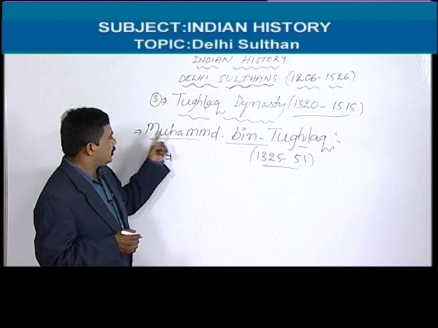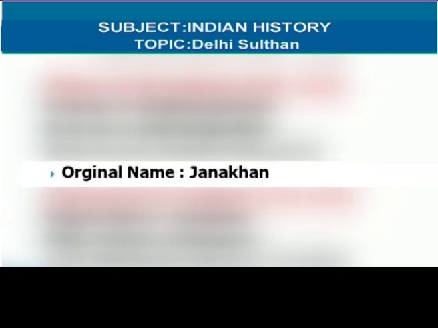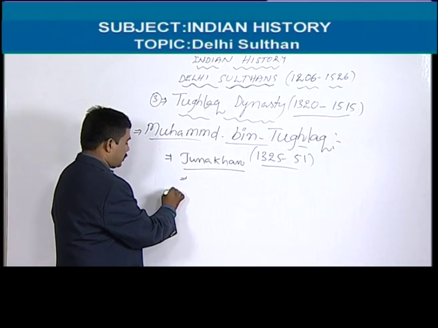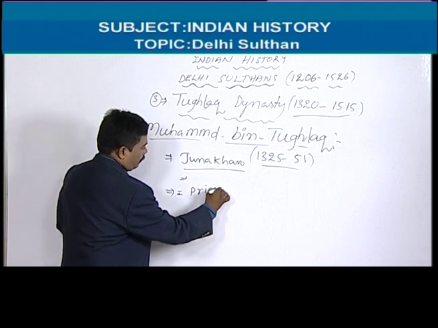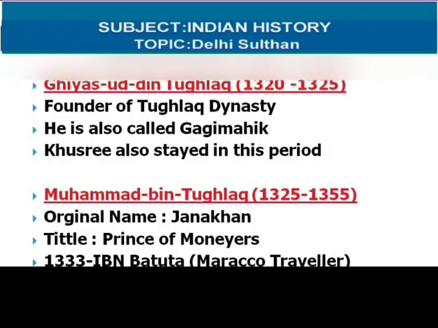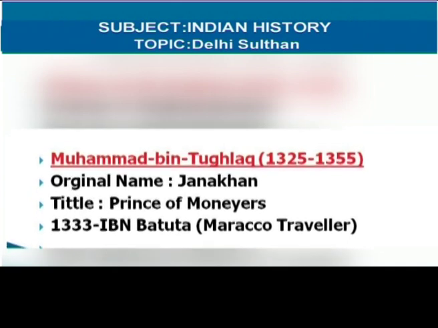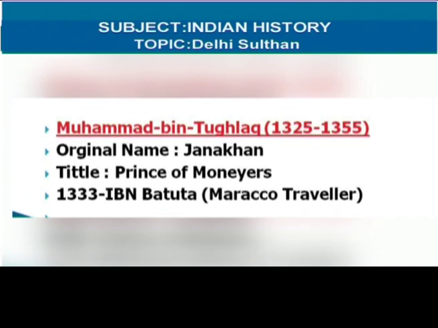His original name was Juna Khan, also called Prince Juna, and he had the title Prince of Maneer. He was the most intelligent and most educated.